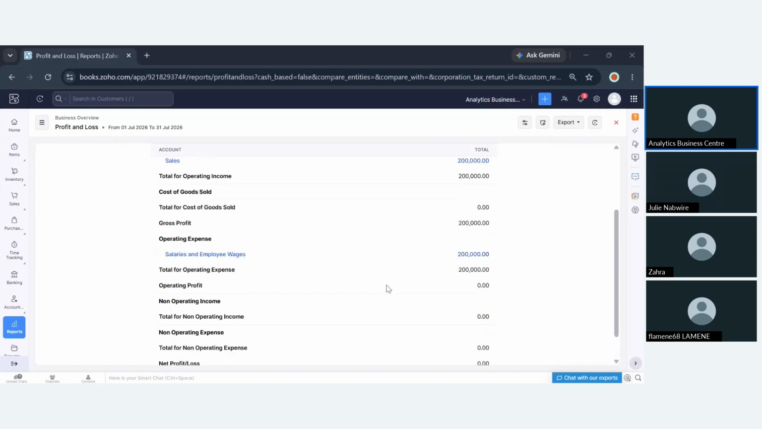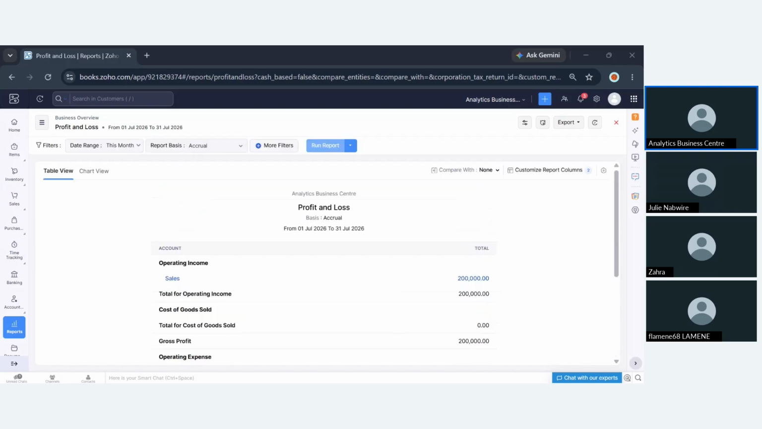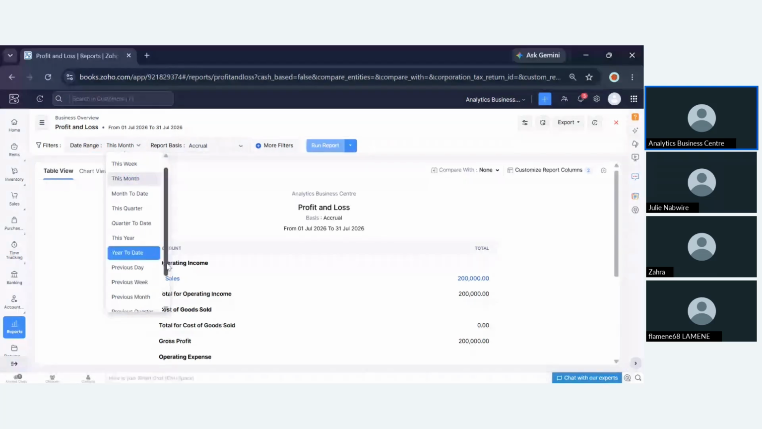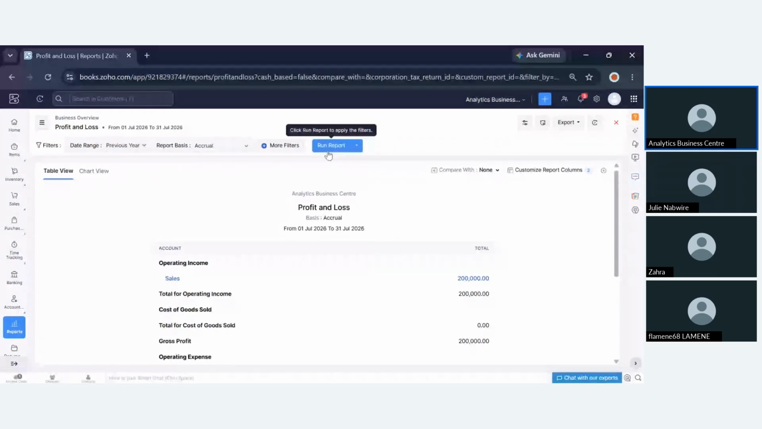And the beauty about this report section, it is not static. You can actually go ahead and filter. Let's say now you had realized past transactions and you would want to see your profit and loss for, let's say, the previous week, the previous month, or the previous year, you can actually go ahead and filter that. And then you click run report. So even the system will be able to filter that report accordingly.